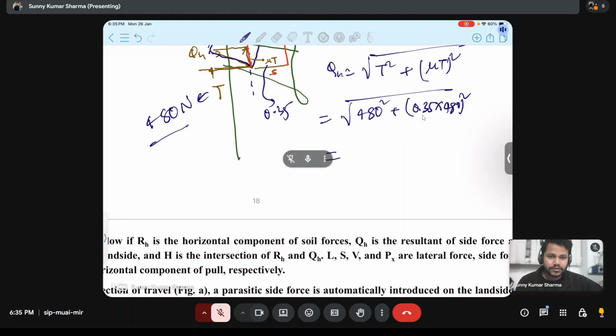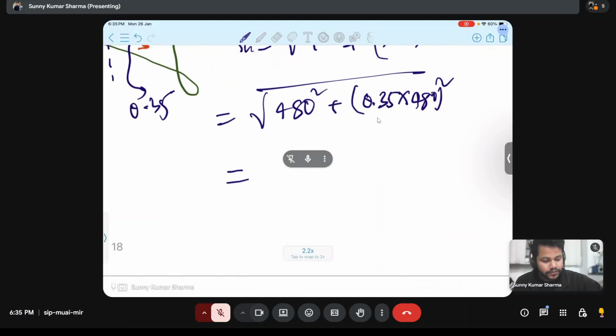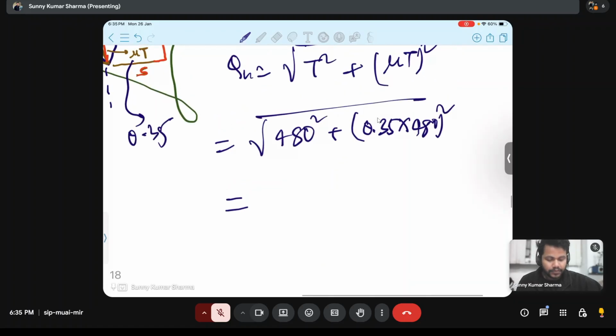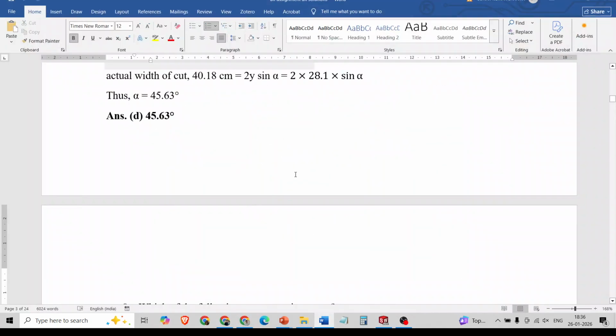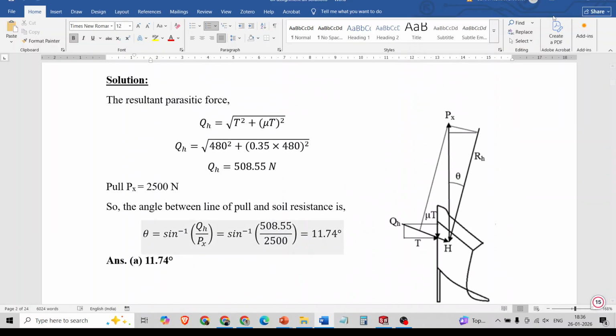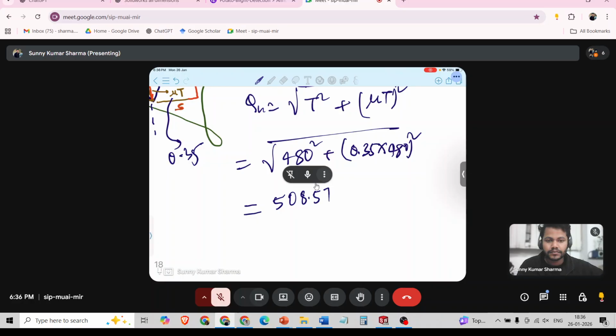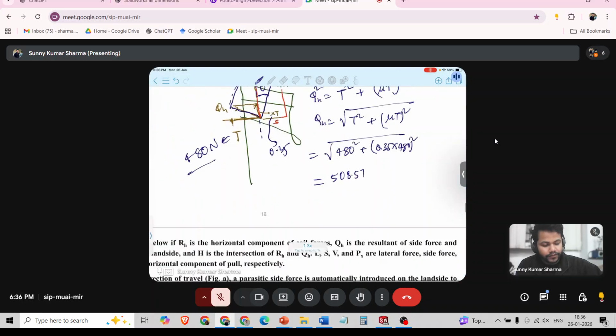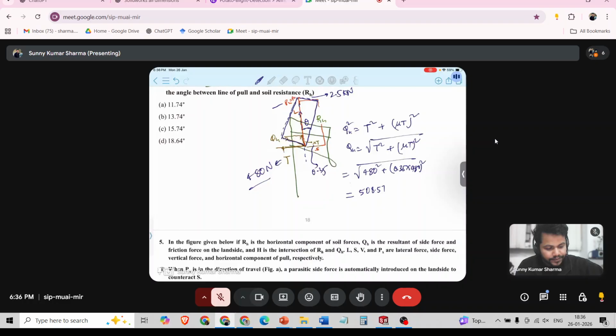What is the answer of this problem? What value are you getting? 508.57? Everyone got this? Okay, 508.57 is QH.